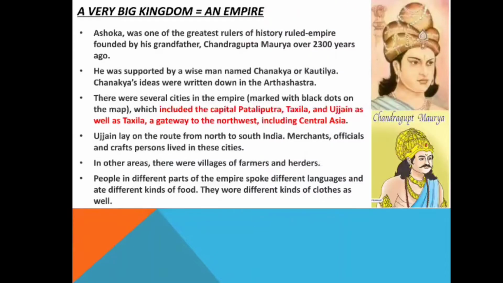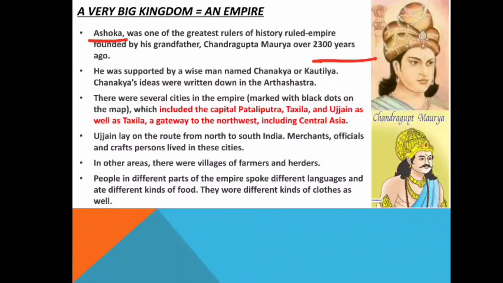The next one is a very big kingdom, that is, an empire: Ashoka. Ashoka was one of the greatest rulers of history. The empire was founded by his grandfather Chandragupta Maurya over 2300 years ago from now. He is known as one of the greatest rulers of the Mauryan Empire.